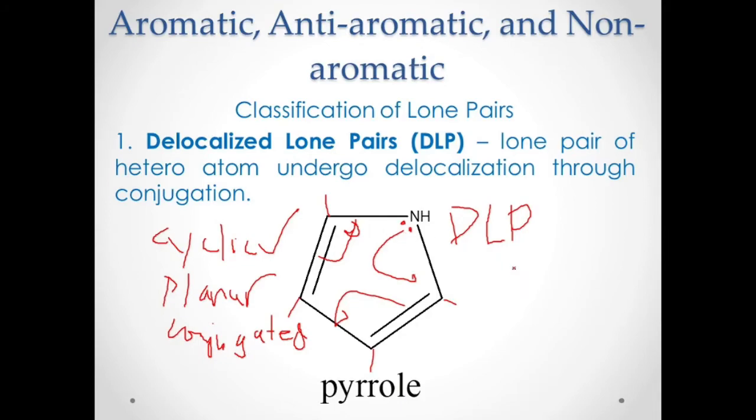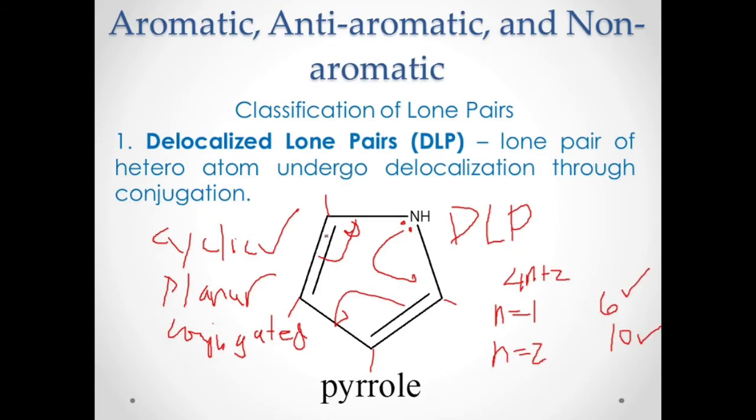Huckel's rule. Okay, remember the Huckel's rule, that is 4n plus 2 pi electrons. Okay, if n is equal to 1, what would be the pi electrons? That would be 6. So n is equal to 1, that is 4 plus 2, that becomes 6. If n is equal to 2, what would be the pi electrons present? 10. Okay, that is 10. So you should have a total of 6 pi electrons or 10 pi electrons.